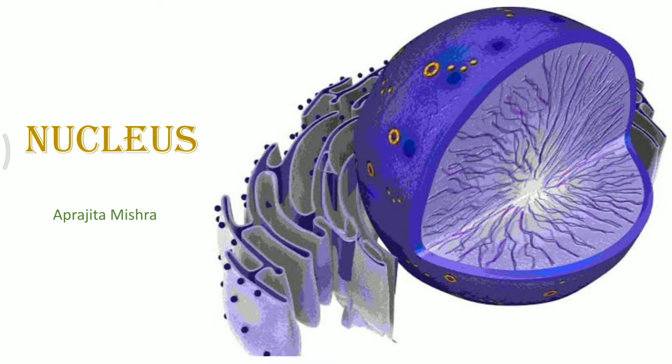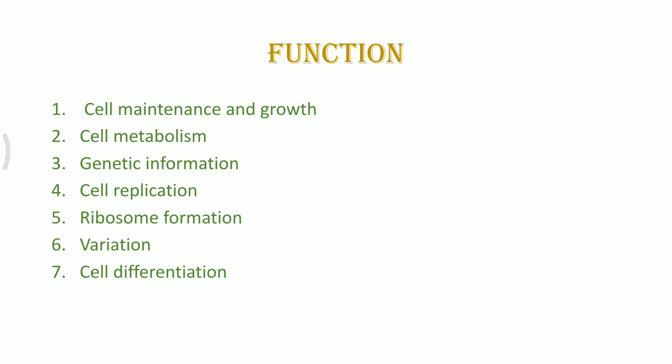For example, if there is a requirement in the maintenance or growth of the cell, suppose it's the G1 phase which is going to take place, so what will happen? The nuclear content will be dividing. This time the nucleus stays quiet, there is no activity going on, just the duplication will be taking place slowly. As the cytoplasm divides, the next phase, the S phase, takes place. In the S phase, the growth of the nucleus takes place, that is the haploid number of chromosomes present inside the cell become diploid.